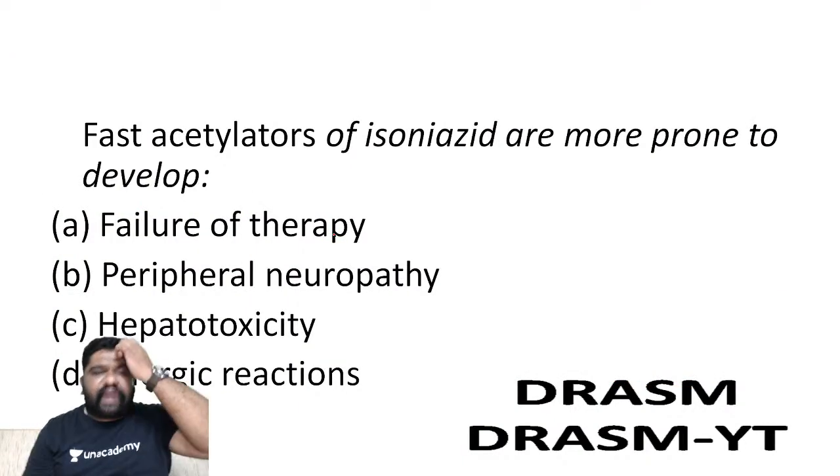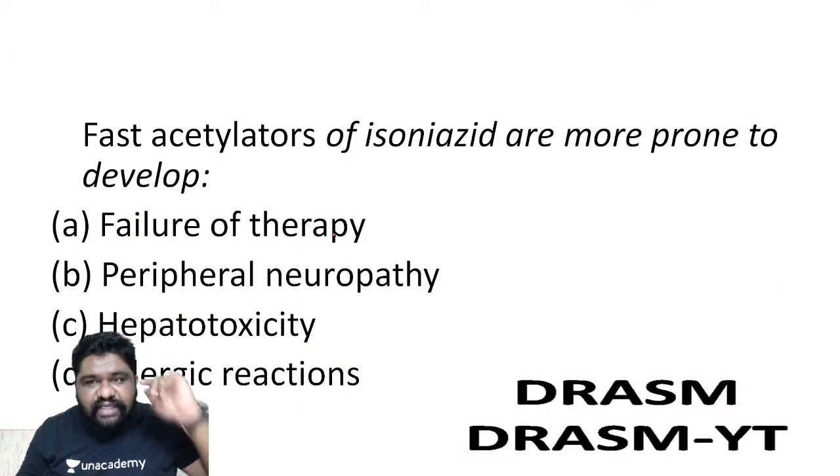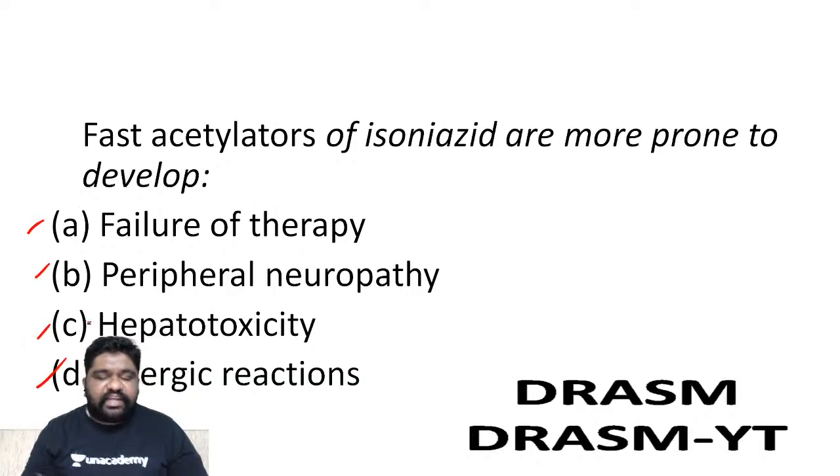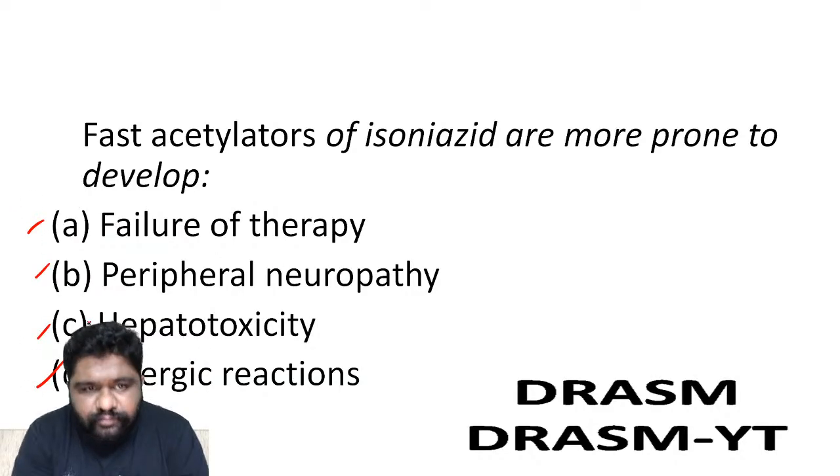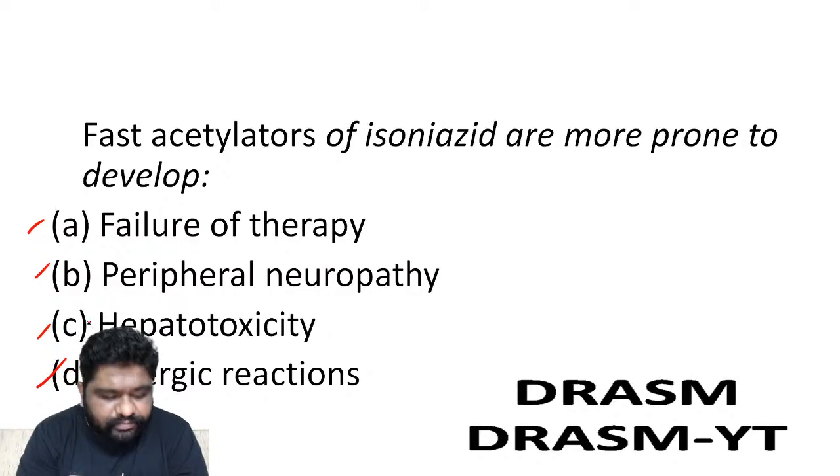Next question. Fast acetylators of isoniazid are more prone to develop what? A, B, C, D. Which one is it? Fast acetylators of isoniazid are more prone to develop what? Among A, B, C, D, which one is the right answer?